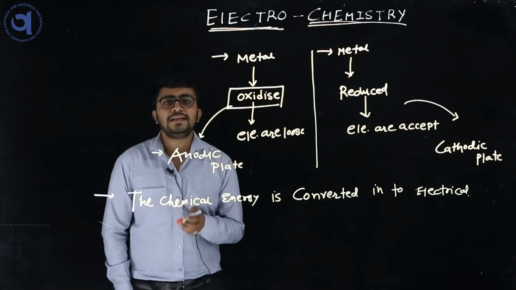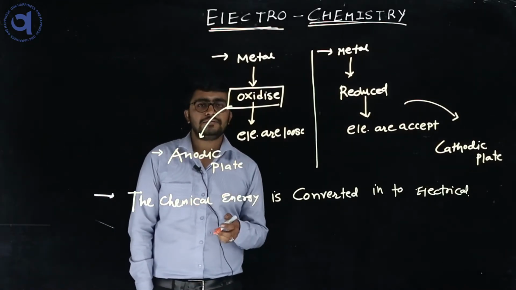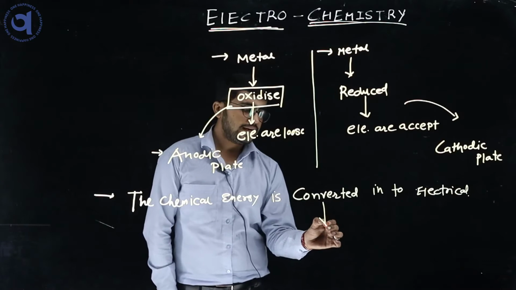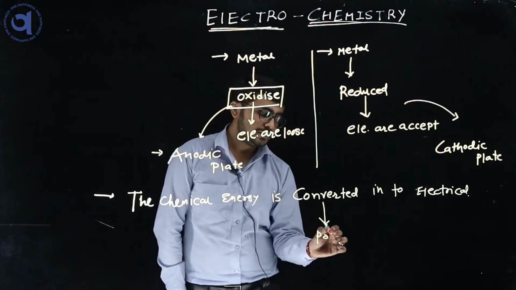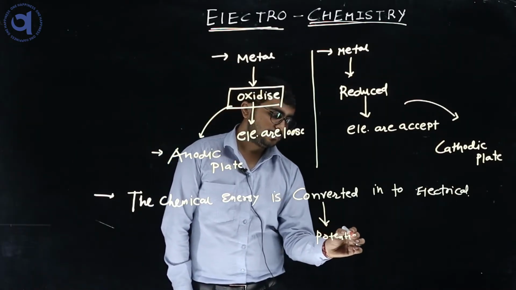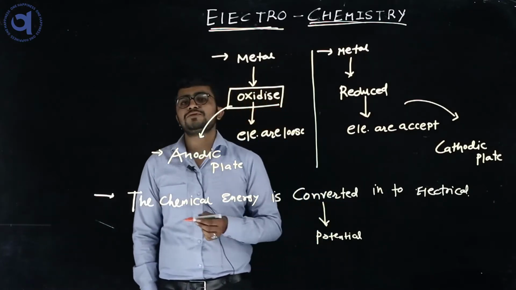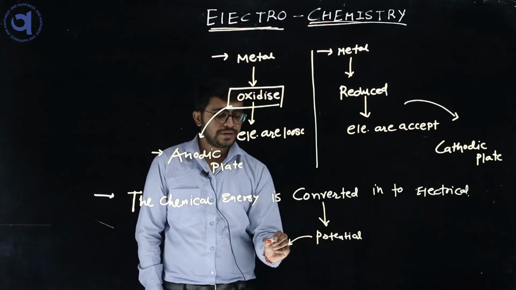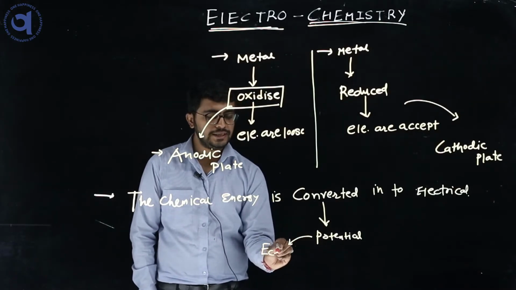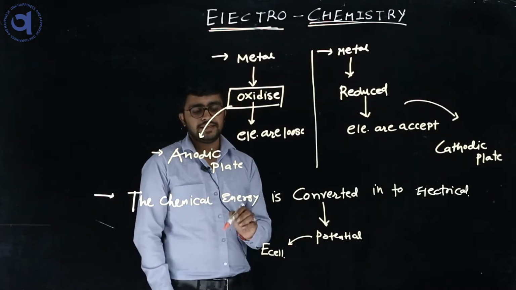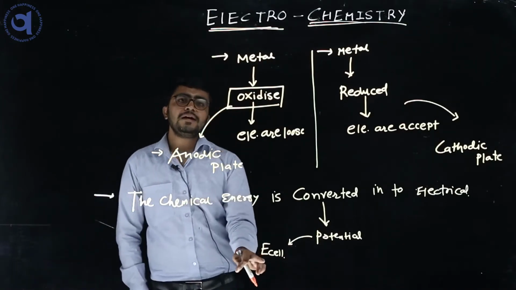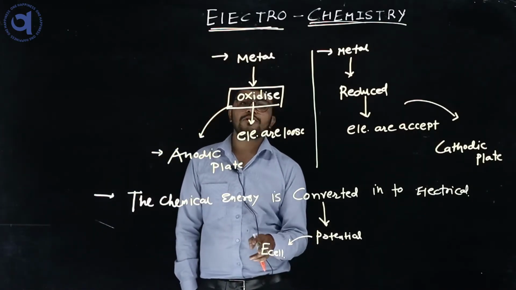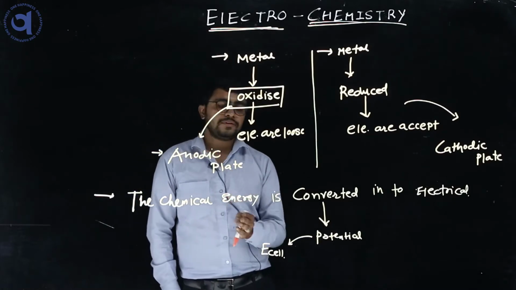It generates a potential, which is measured by the instrument called a voltmeter, and the potential is represented by capital E cell. So what is E cell? E cell means the potential. Some amount of potential is there, and how do we find the potential?